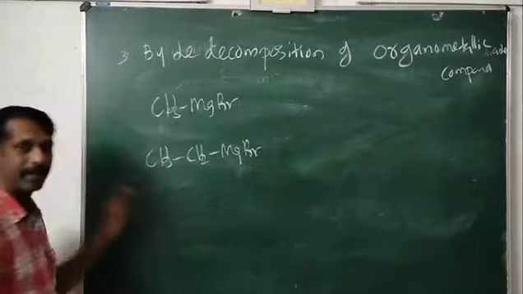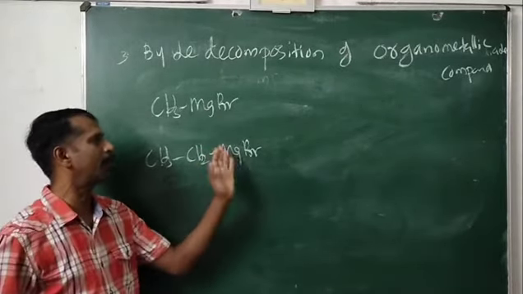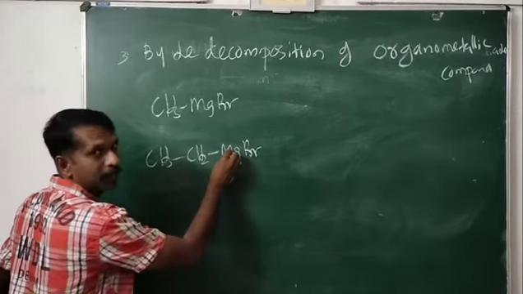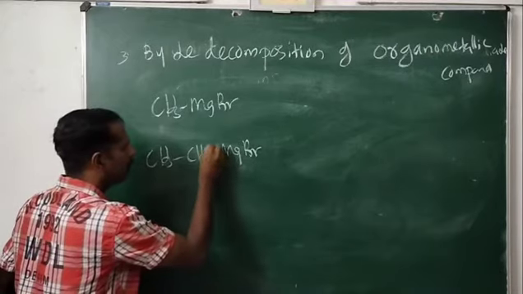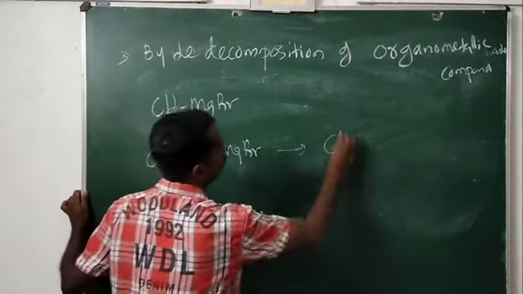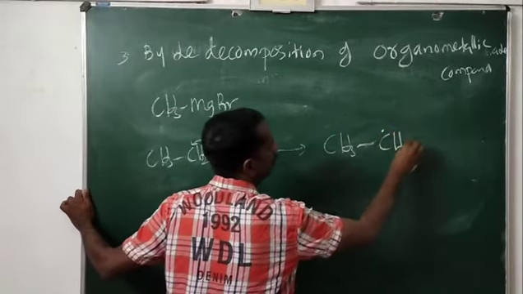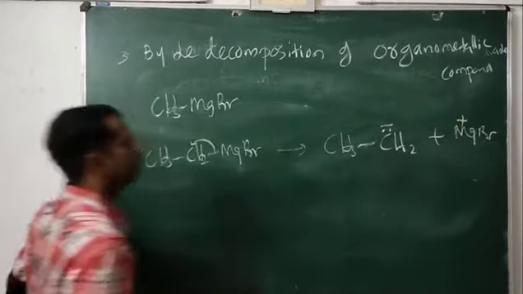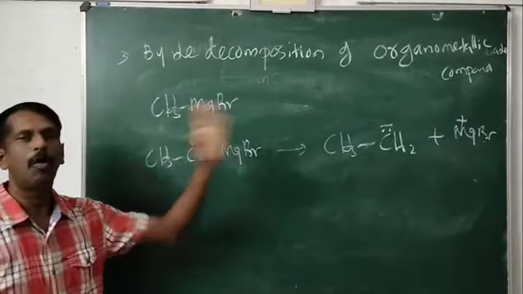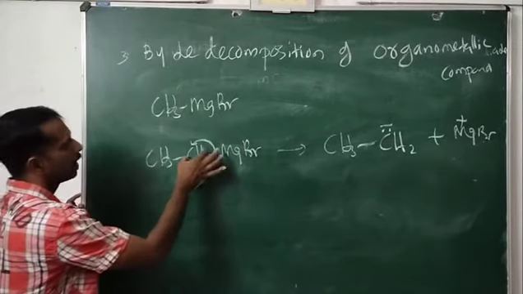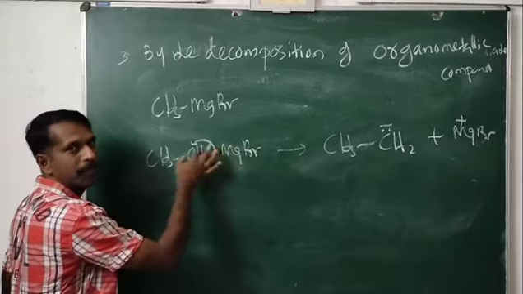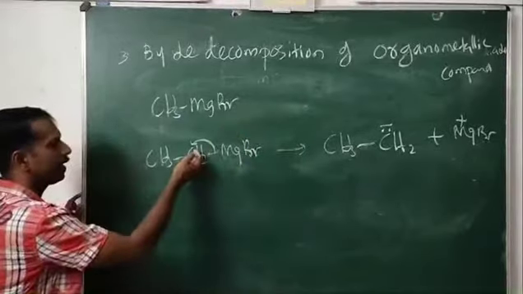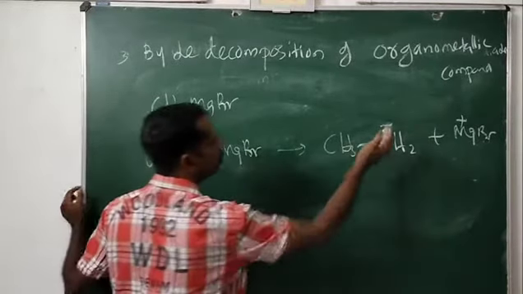This is a Grignard reagent, an alkyl magnesium halide, an organometallic compound. What will happen? You can see that this bond is between carbon and the metal magnesium. This bond breaks from magnesium and the electrons are shifted to carbon. So we get CH3CH2 with a pair of electrons and a negative charge, plus MgBr, where magnesium gets a positive charge. So by the decomposition of an organometallic compound, the carbon-metal bond breaks and the bond pair of electrons shifts to carbon, the metal part gets a positive charge and this part gets a negative charge, CH3CH2 minus.